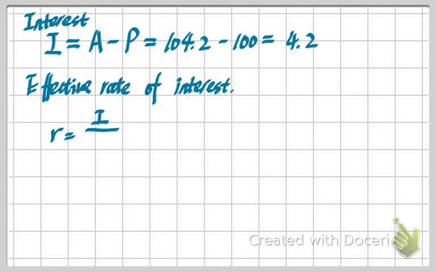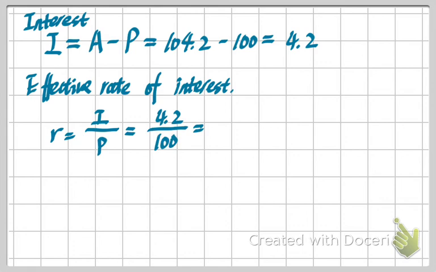So we will use I divided by P. So here we get I divided by P equals $4.20 divided by our principal. Here the principal is $100, right? So that's why we will have the equation look like this.